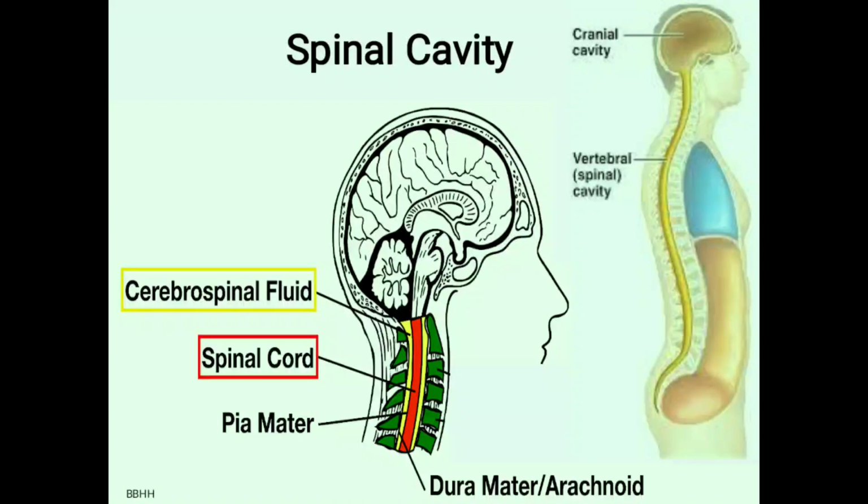Picture explanation of the spinal cavity. This cavity contains CSF, cerebrospinal fluid, the spinal cord and the meninges of the spinal cord, which are dura mater, arachnoid mater and pia mater.